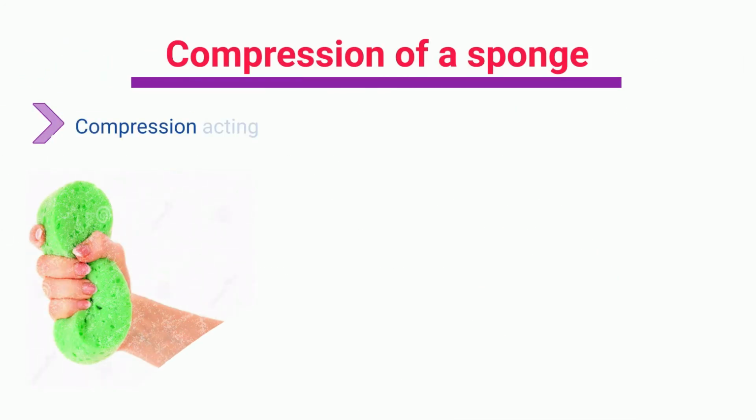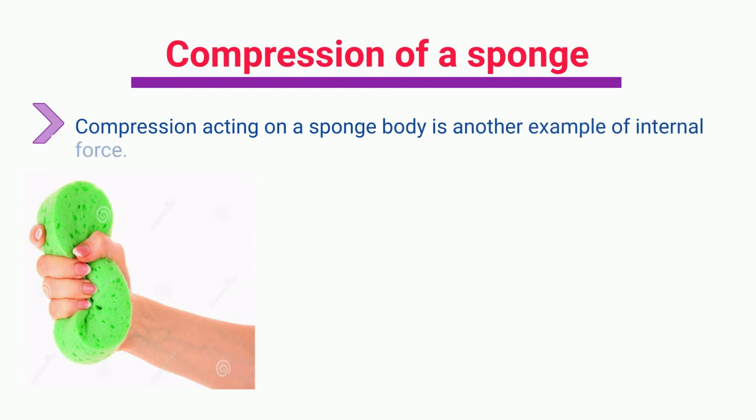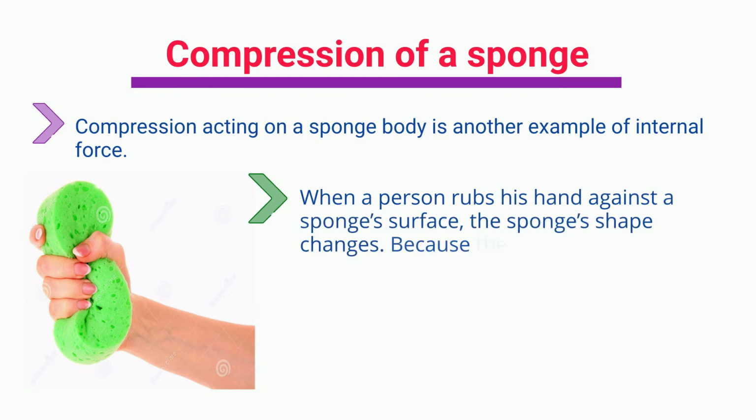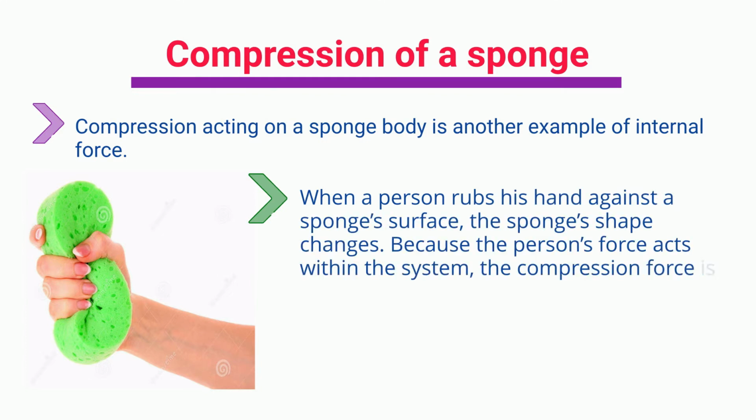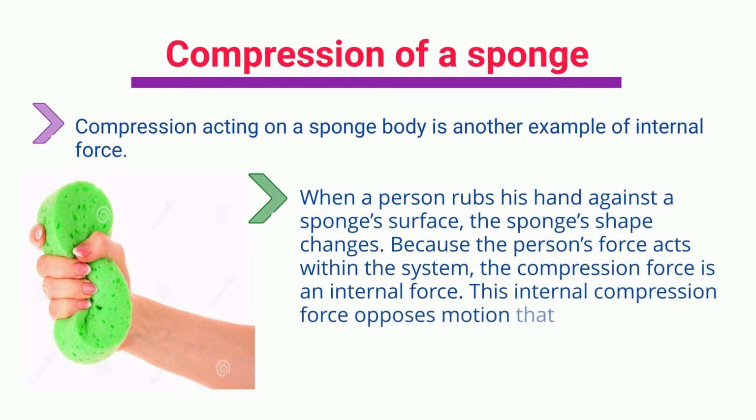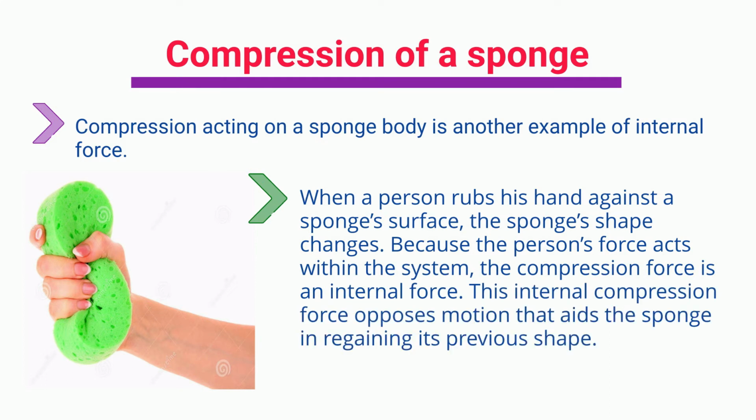Compression of a sponge. Compression acting on a sponge body is another example of internal force. When a person rubs his hand against a sponge's surface, the sponge's shape changes. Because the person's force acts within the system, the compression force is an internal force. This internal compression force opposes motion that aids the sponge in regaining its previous shape.